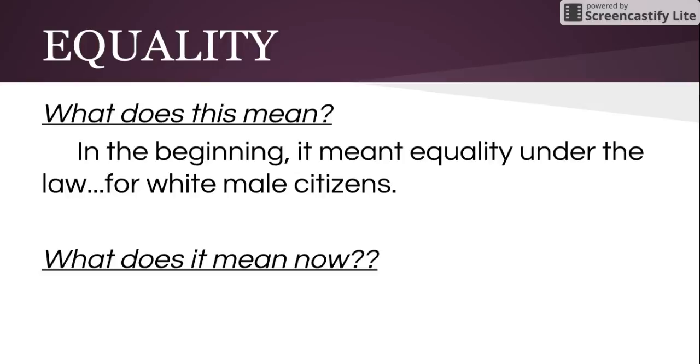The E in DRLEO, equality. What does this mean? Well, when our country was formed, once again, a limited definition: equality under the law for white men. Ladies, you weren't part of this. Anyone who wasn't white, Native Americans, for example, not part of this. Obviously, things have changed. So the question we need to ask ourselves is how? How did things change to where they are today from where they were back then?